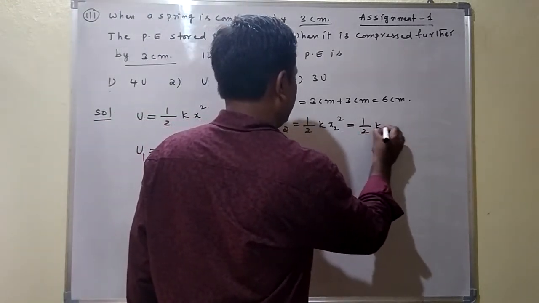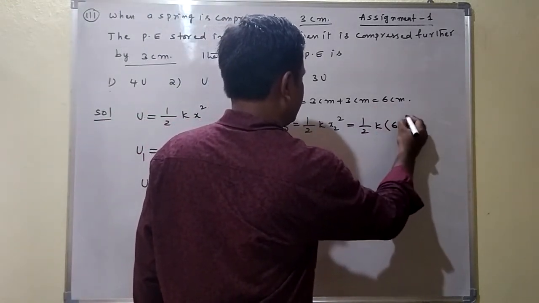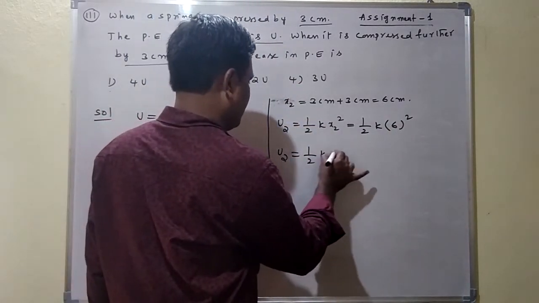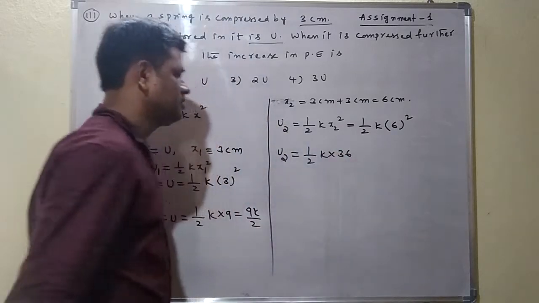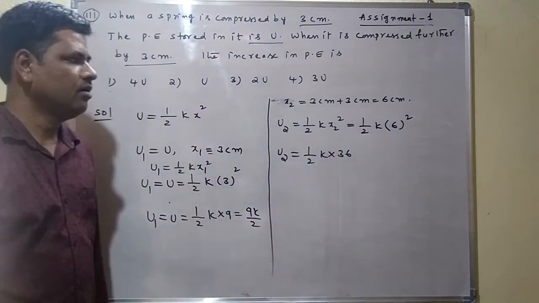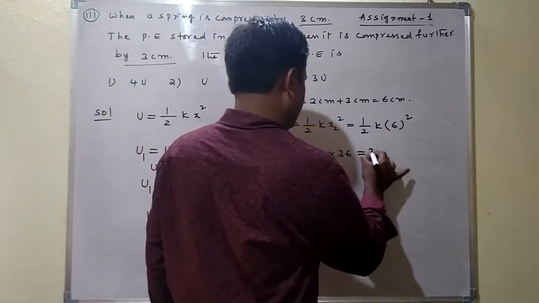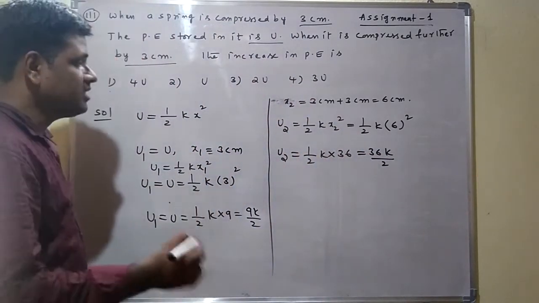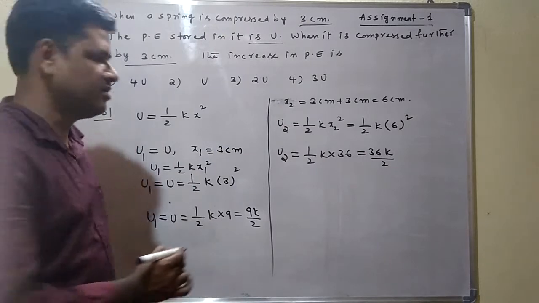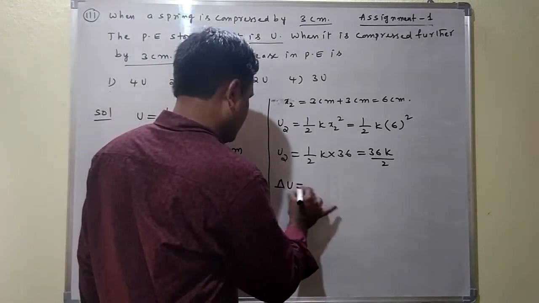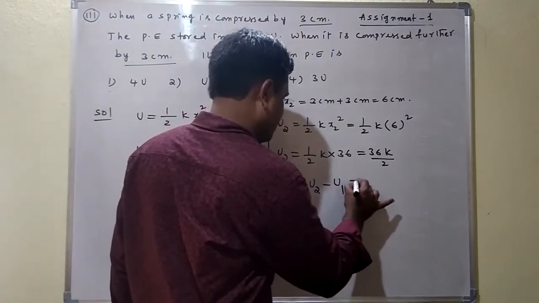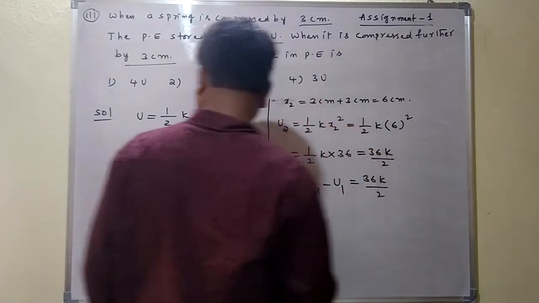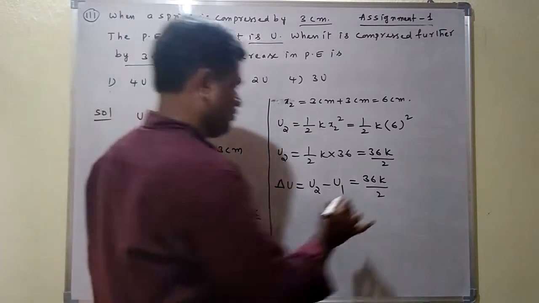Here half K into 3 plus 3, which is 6. That is x2, x2 is 6, squared. Here U2 is equal to half K into 36. This is U2 we are getting, and this is U1. U2 is equal to 36K by 2. But they are asking the increase in potential energy, means the change in potential energy. Change in potential energy delta U is equal to final minus initial. Final is 36K by 2. Initial is U1, which is equal to U, which is equal to 9K by 2.